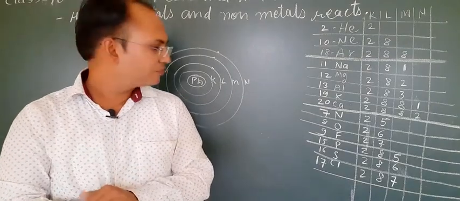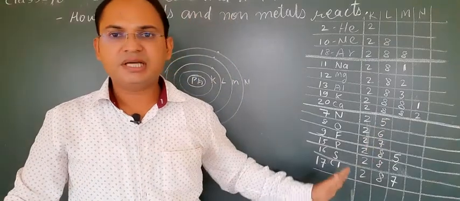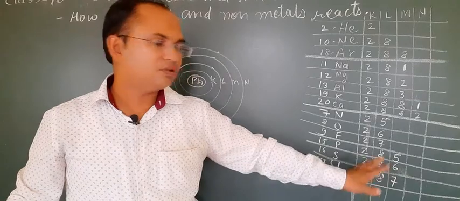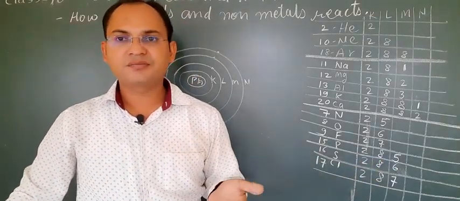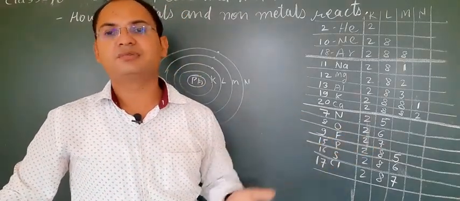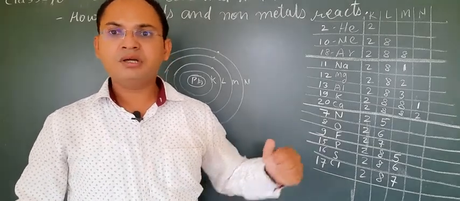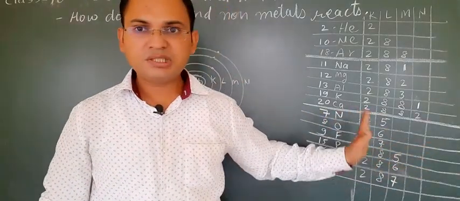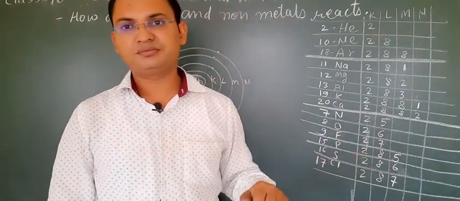Now students, you can see that the number of electrons present in the outermost shell are 5, 6, 7. Now in order to get a stable electronic configuration, they need some more electrons to complete the 8 electrons in the outermost shell. Either they can gain electrons or lose electrons, but instead of losing 5 or 6 electrons, it is easy to gain 3 or 2 electrons.